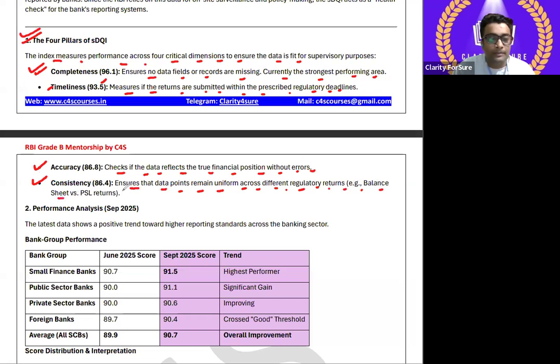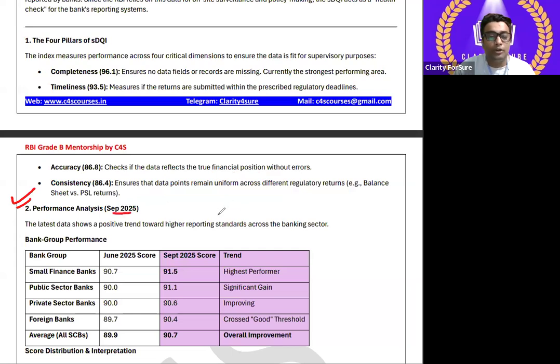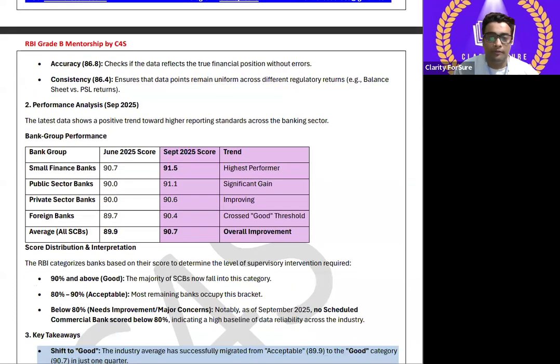For example, balance sheet versus the PSL returns. PSL means priority sector lending returns that the bank gives, where RBI sets PSL targets for different categories of banks, and we check whether the returns are happening or not. So consistency is changing over here. This is the performance analysis for the month of September 2025, which RBI has shown in the January circular. Let us see the detailed information about the bank group performance.